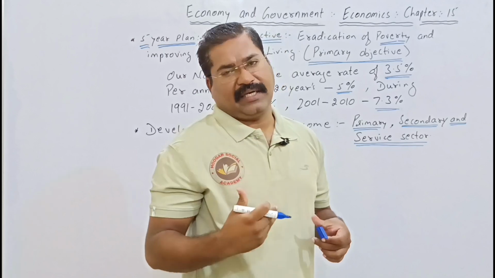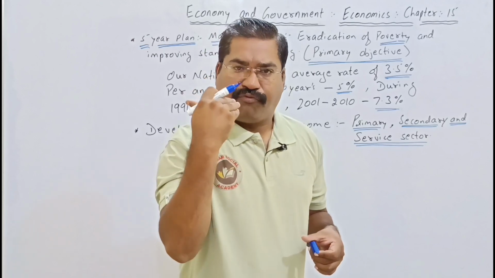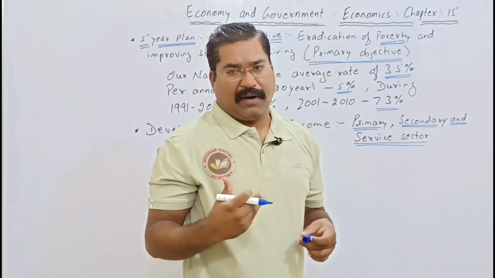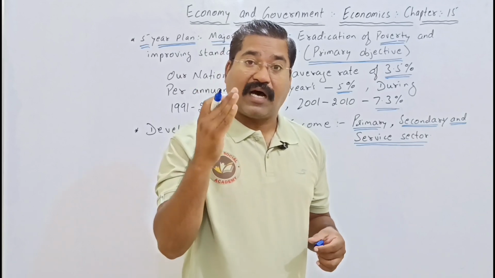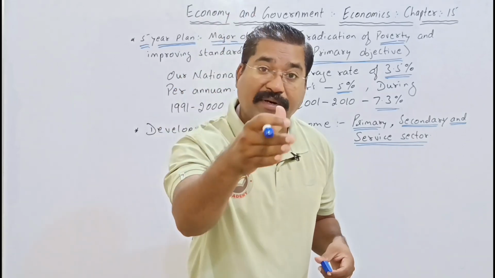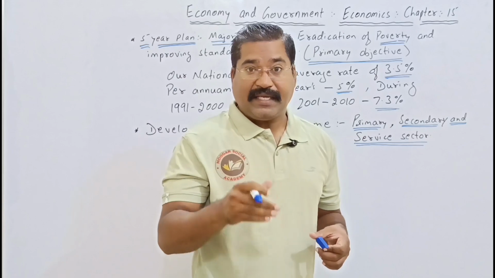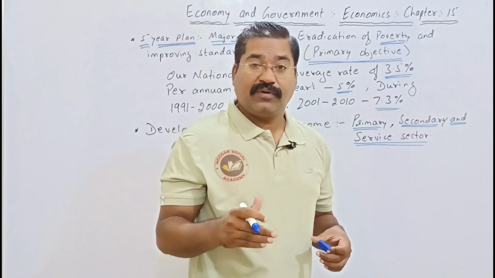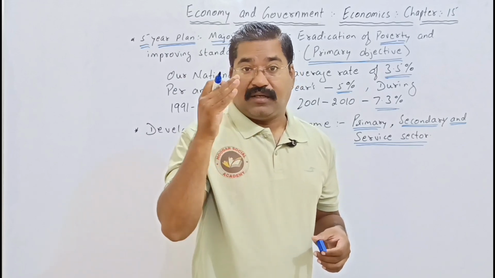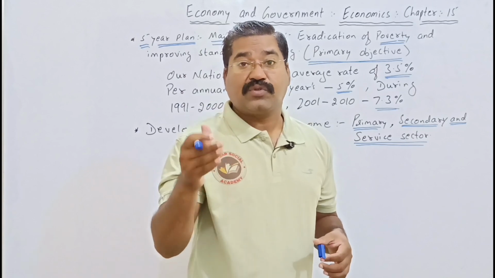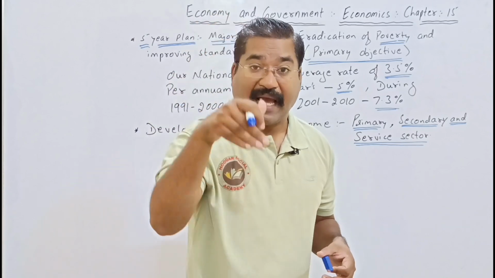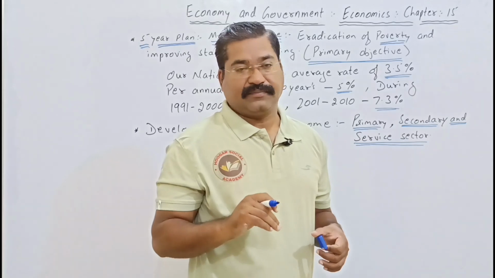Today, due to the focus on the eradication of poverty, 25 crore people have been taken out of the poverty line. Today in 2024, almost 25 crore of the population has been eradicated from poverty.